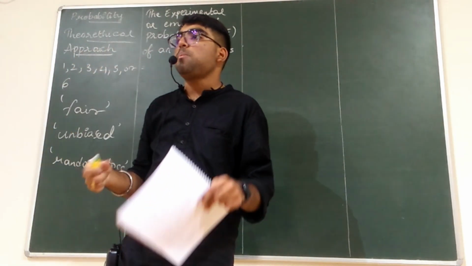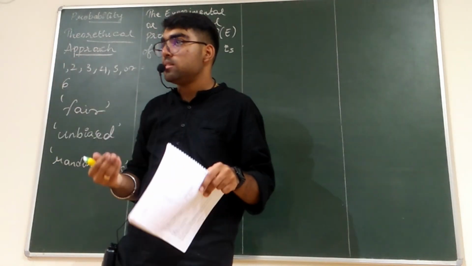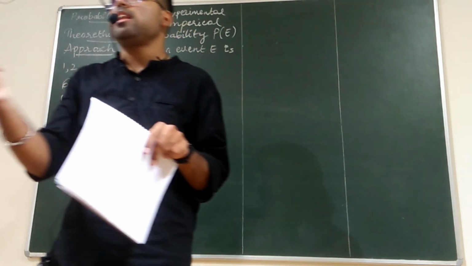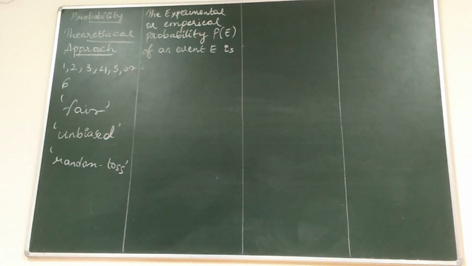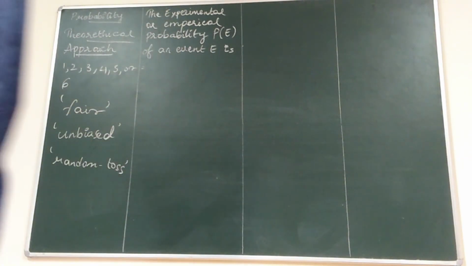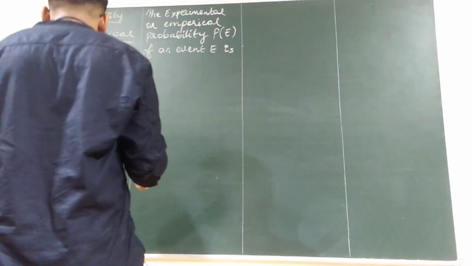P of E is the probability of the event. Like tossing a coin is an event, rolling the dice is an event, right? So the probability of that event is given by the formula. What is it?